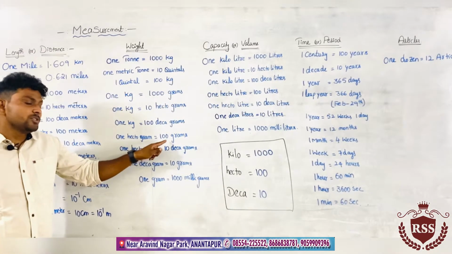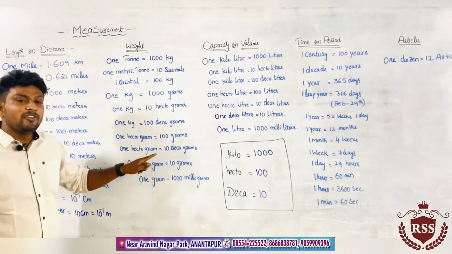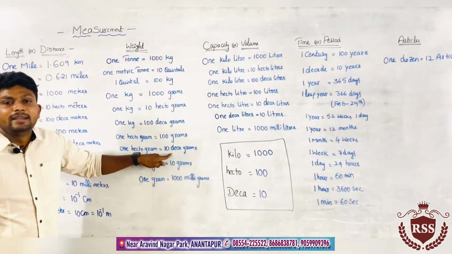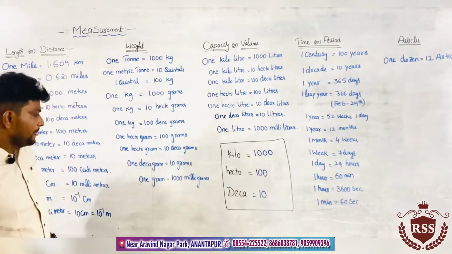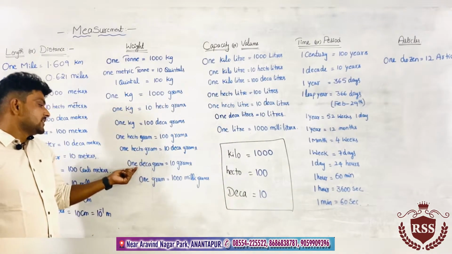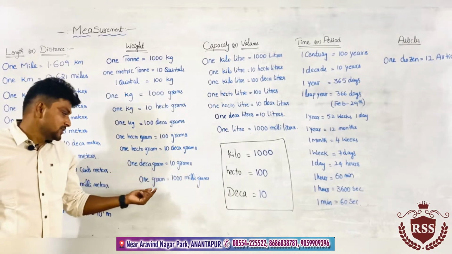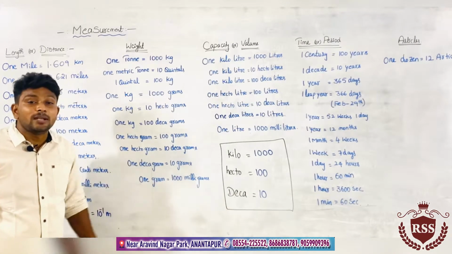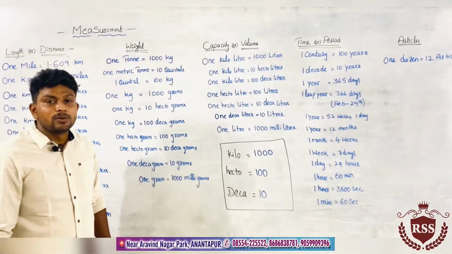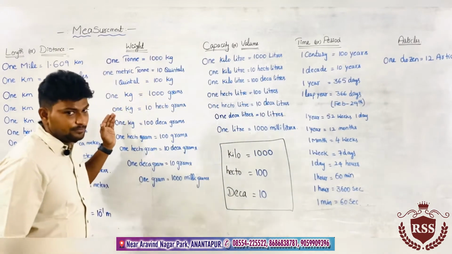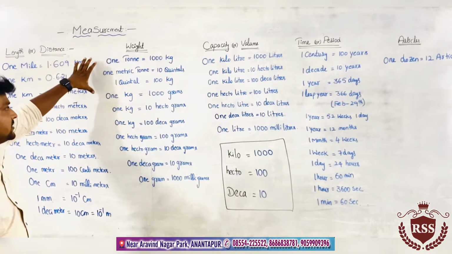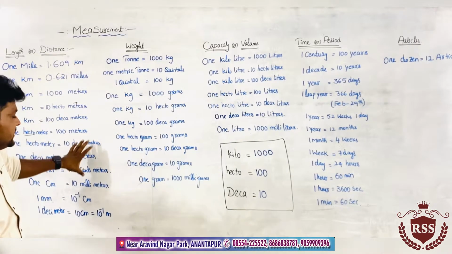1 hectogram equals 100 grams. 1 hectogram can be written in terms of 10 decagrams. You can write that 1 hecto equals 10 deca. Next, 1 decagram equals 10 grams. 1 gram equals 1000 milligrams. This is all about weight. We have to learn this concept and keep in mind all these units.